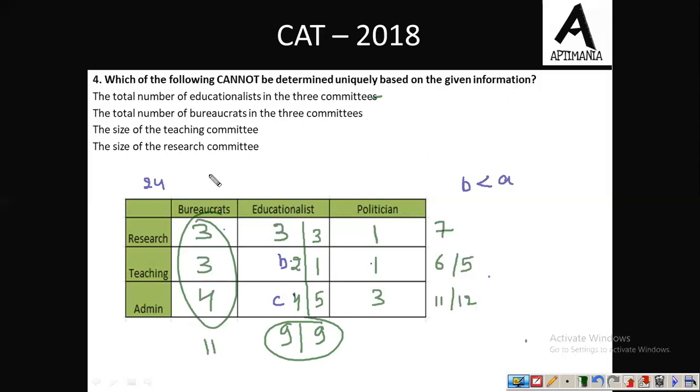The size of teaching committee. Now see, there is a confusion in teaching committee ki the total size will be 6 or 5. So this is something we are not sure of. The size of the research committee is again fixed. It is 7 only. So option C is the correct statement.